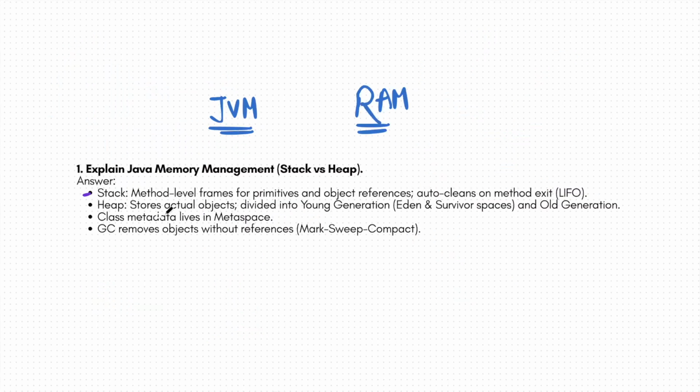Heap stores the actual objects, as we have just understood. It is divided into young generation and old generation. If I explain this part, you can go a little deeper into heap memory. If you see the architecture of heap memory, it looks like this.